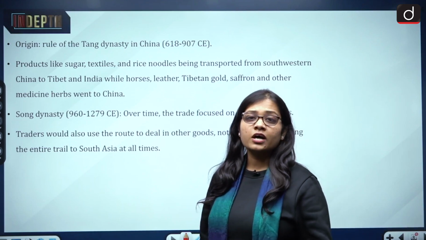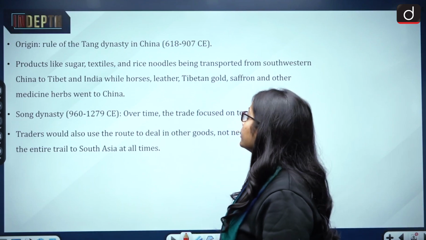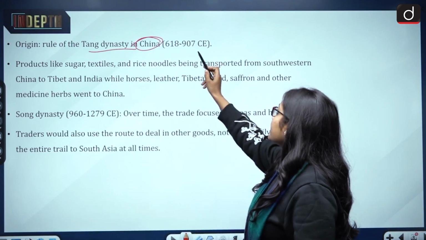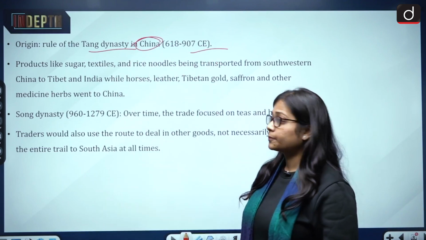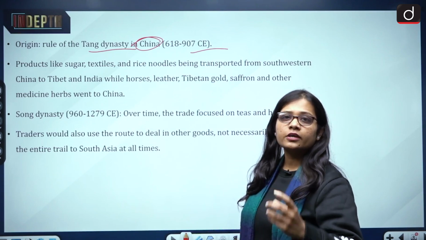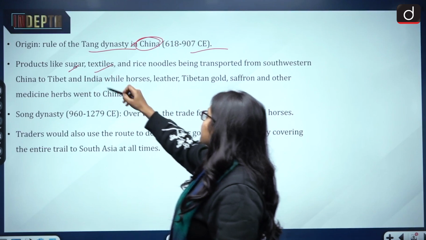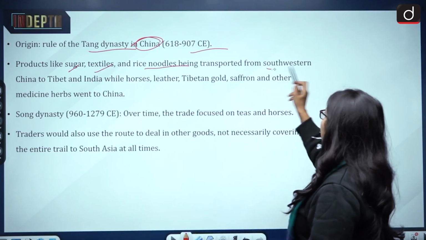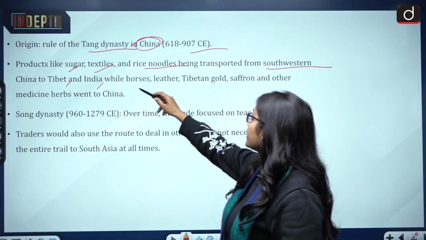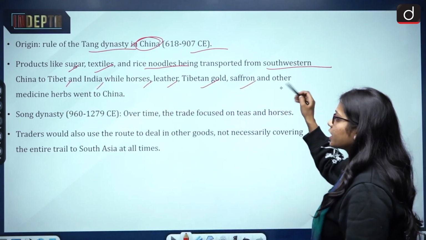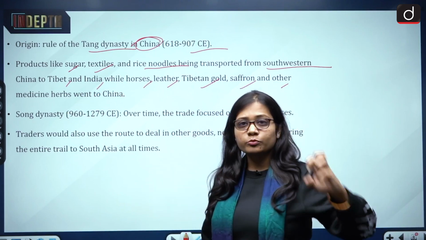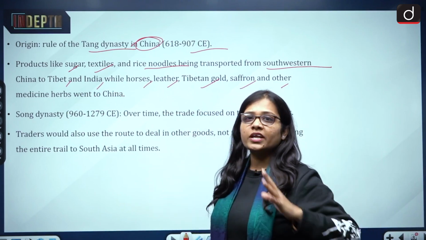Then the origin of the tea horse route: it was during the rule of the Tang dynasty in China, during the time of 618 to 907 CE. Products which used to move along the tea horse route were sugar, textile, rice, and noodles. They were transported from southwestern China to Tibet and India, while horses, leather, Tibetan gold, saffron, and other medicinal herbs went to China. So products came from China and also went to China.